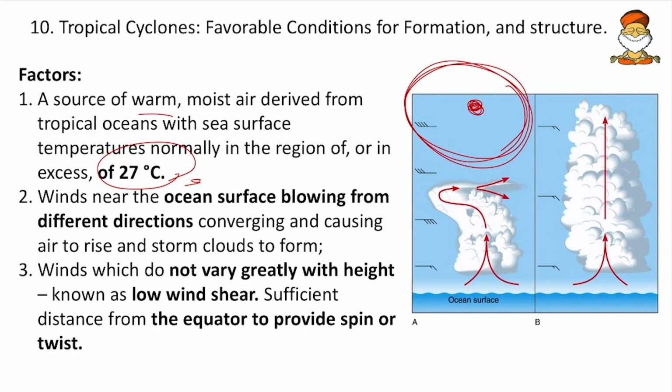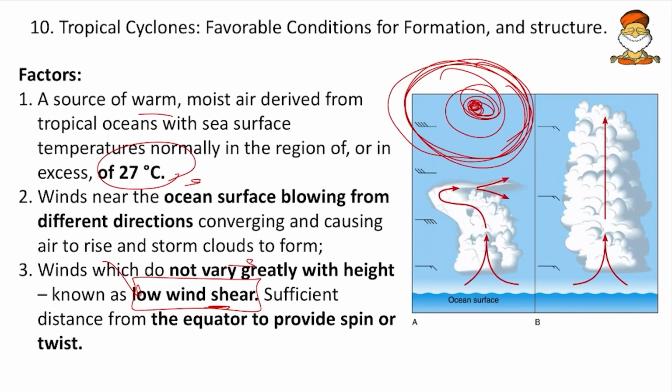Then the winds near the ocean surface blowing from different directions, converging and causing the air to rise and storm clouds to form. So as and when we have the high pressure in the surroundings, here we will be having that whirling, as these high pressure clouds, they will converge. Then winds which do not vary greatly with height, known as the low wind shear. So this low wind shear is somewhat tricky. So here we will discuss how this low wind shear works.